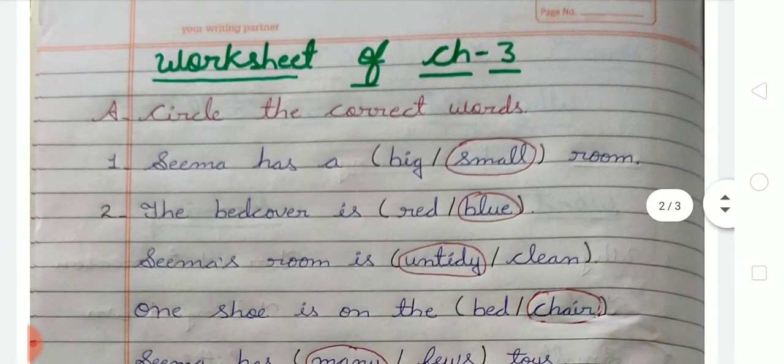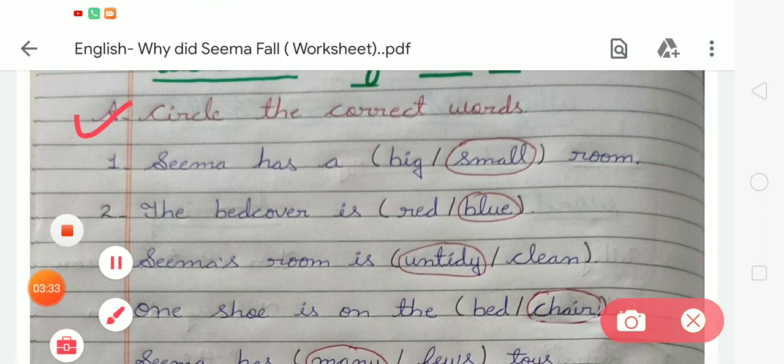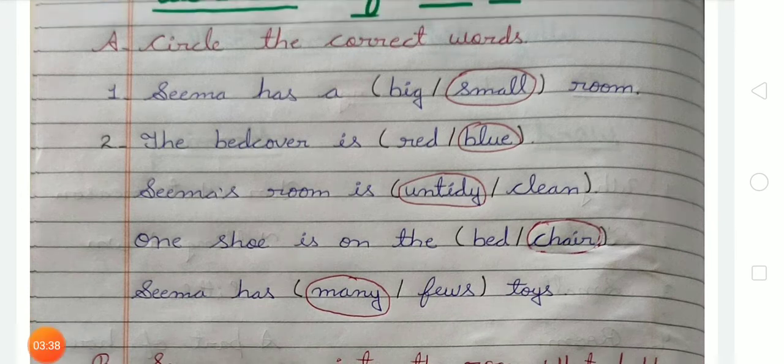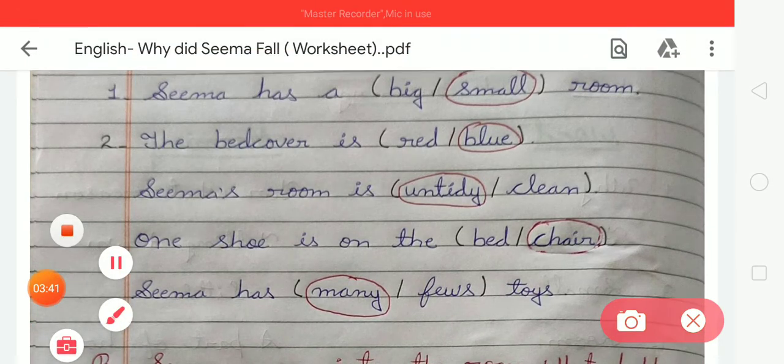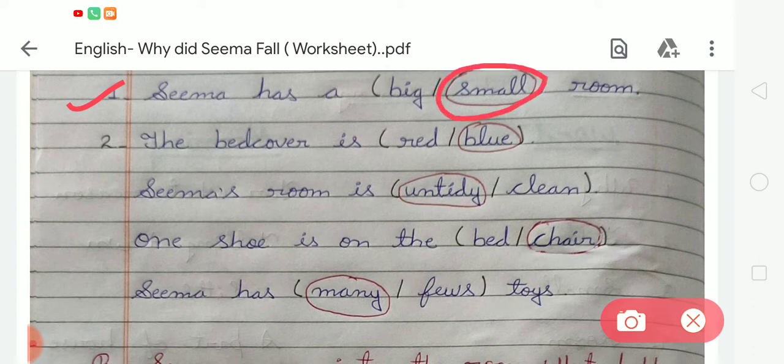So here is the exercise A. In exercise A, you can see there is circle the correct words. So student, you have to circle the correct words. Okay. So in number 1, Seema has a big or small room. We all know that Seema has a small room. So we have to circle the word small. Okay. In number 2, the bed cover is red or blue. We all know the bed cover is blue. So we have to circle the correct word blue.